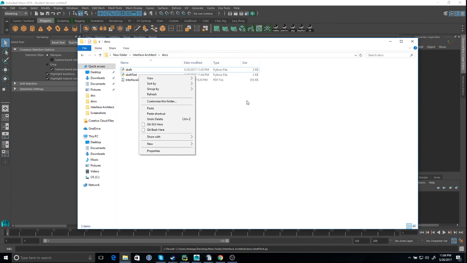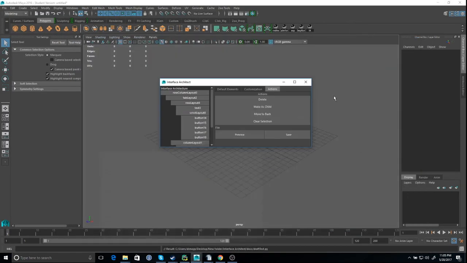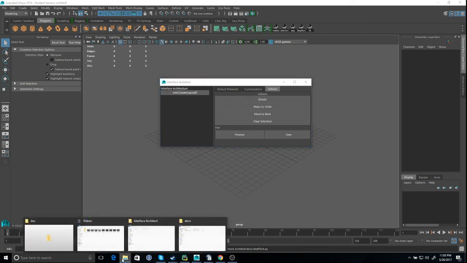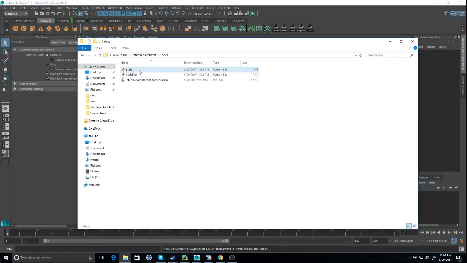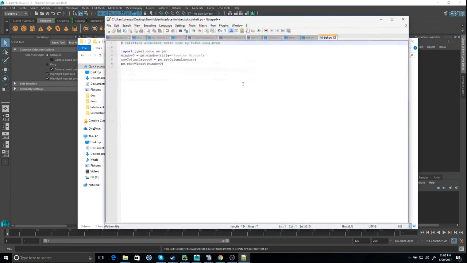Yeah, and then the code will be saved wherever you feel like. Okay? And now I'm just going to select everything. Delete it. Now if you preview, it's gone. You go to the draft, and the code is gone.